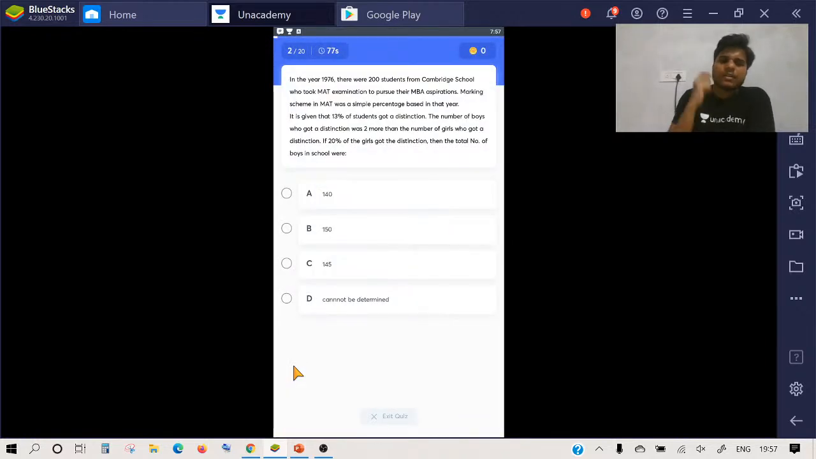Okay, in the year 1976 there were 200 students from Cambridge. Of them, 13% got a distinction. So this is a kind of average question. The number of boys who got a distinction was 2 more than the number of girls. 20% of the girls got the distinction. Then the total number of boys in the school? Again, a good question there. So try this question. Let's see who will get it right here.